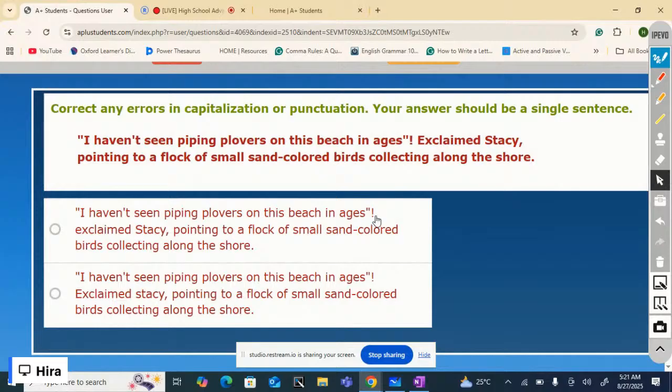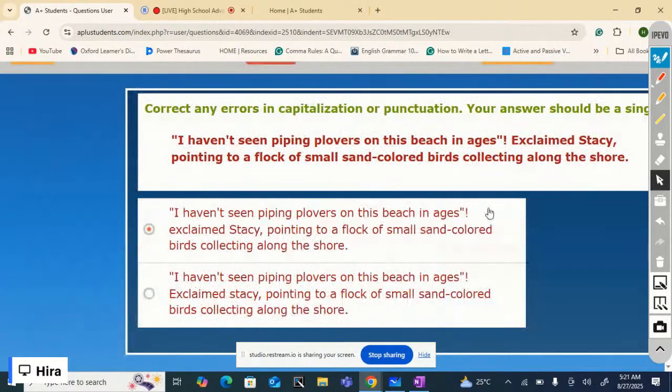But even the correct answer has one mistake: the exclamation point should be inside the closing quotation marks, and it is outside in both options. So I'm selecting this one because in this one the first mistake is corrected. But the exclamation point should be inside the closing quotation marks, as I've told you earlier.